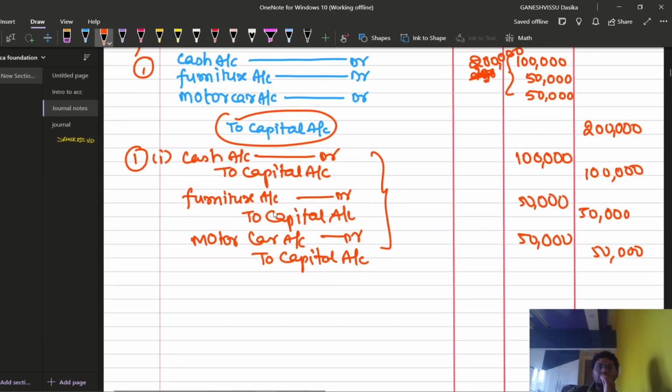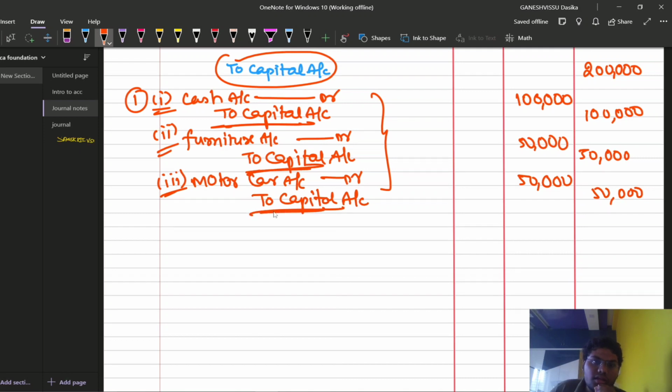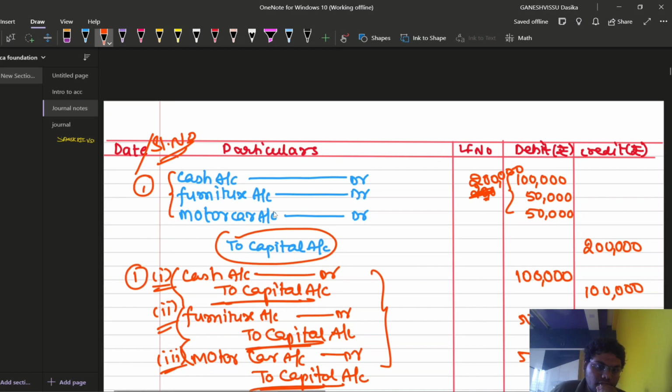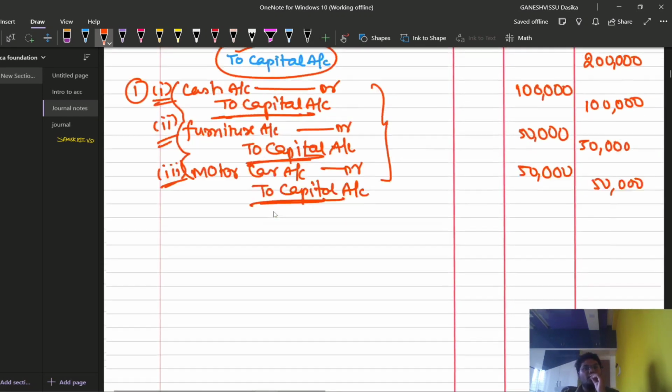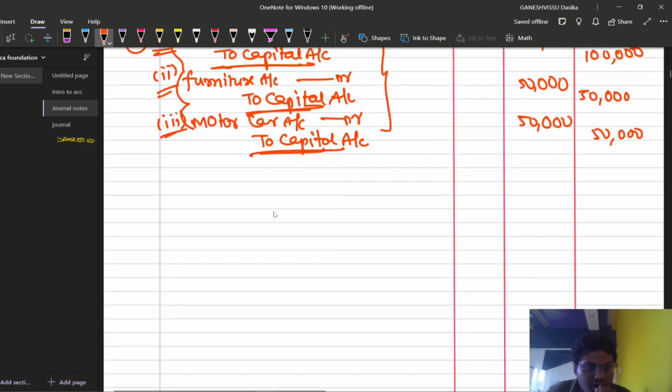After completion of the journal entry, we are required to provide narration. This is the second entry, then this is the third entry, right? As we can see, the capital account is on the credit side. We have merged the cash account, furniture account, and motor car account on the debit side. That is the only way we can mention. We have merged the transactions into a compound journal entry. So what is the narration?